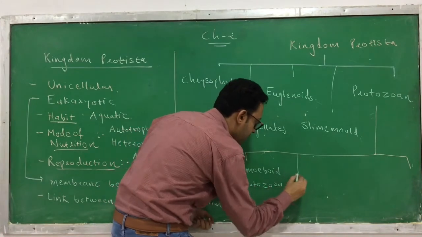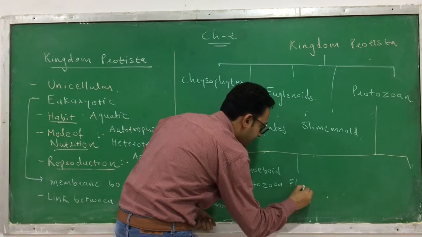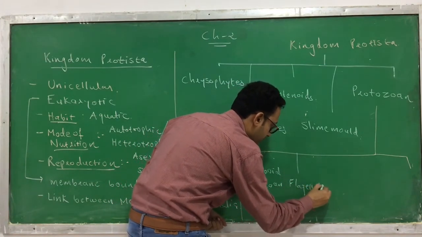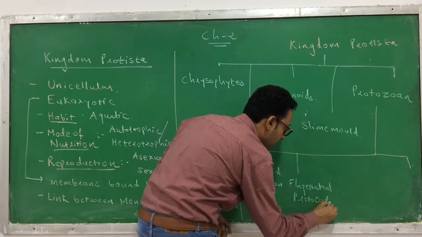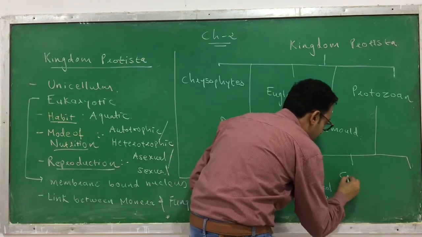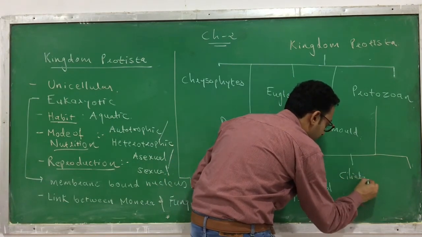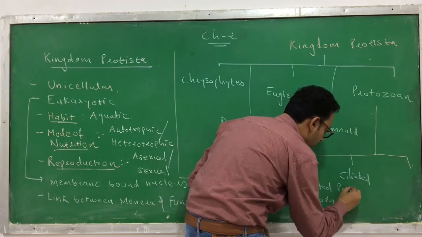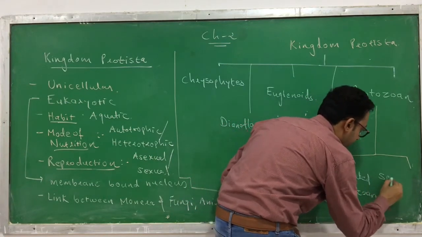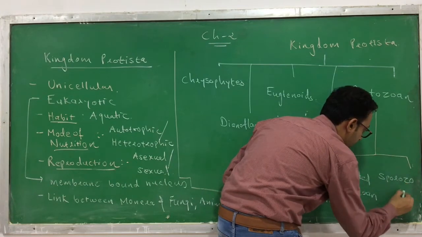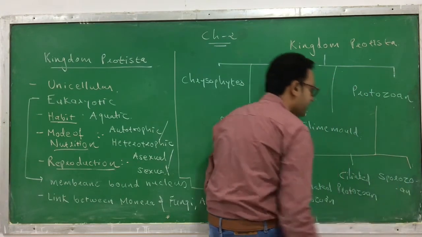The second is flagellated protozoa. The third type is ciliated protozoa. And the last category is sporozoa.